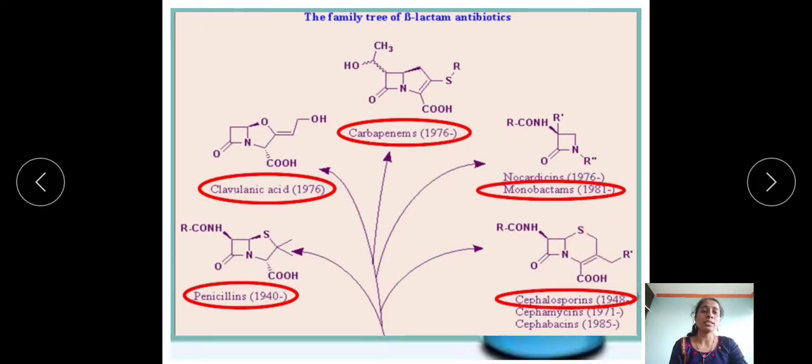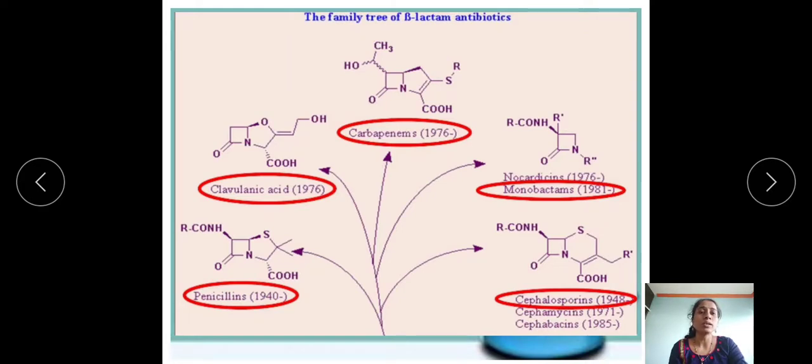Then the next one is clavulanic acid. Comparing clavulanic acid with penicillin, penicillin contains the thiazolidine ring, but clavulanic acid contains the oxazolidine ring. Next one is the carbapenems.